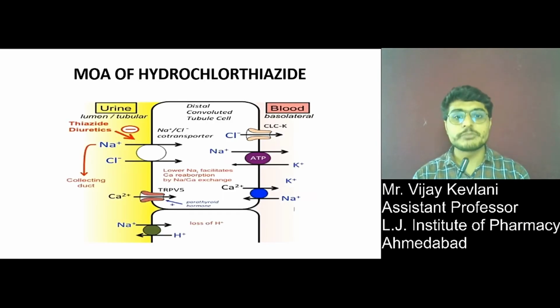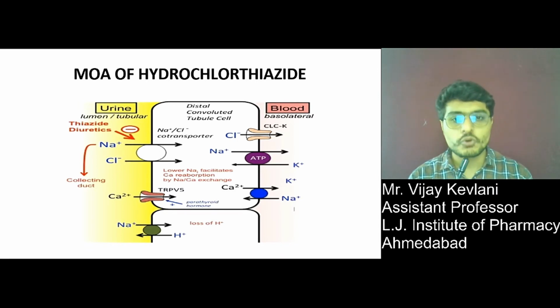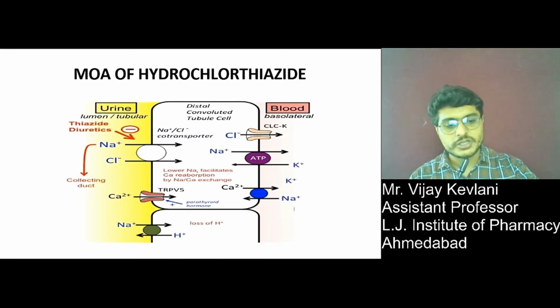Now this is the mechanism. In the distal convoluted tubule cell there is a sodium chloride co-transport system which is inhibited by thiazide diuretics, and hence sodium reabsorption is inhibited. As sodium reabsorption is inhibited, it will remain in the tubule for a long time and it will also retain water, and by that it will produce diuretic action.